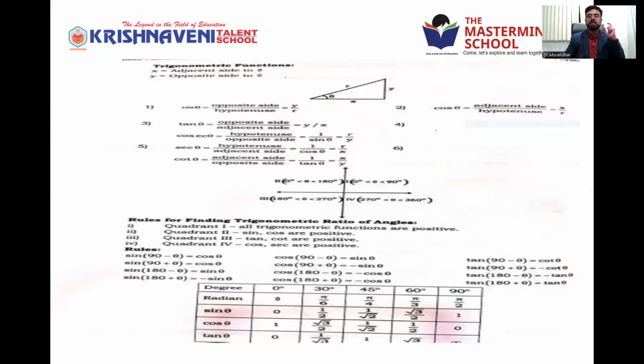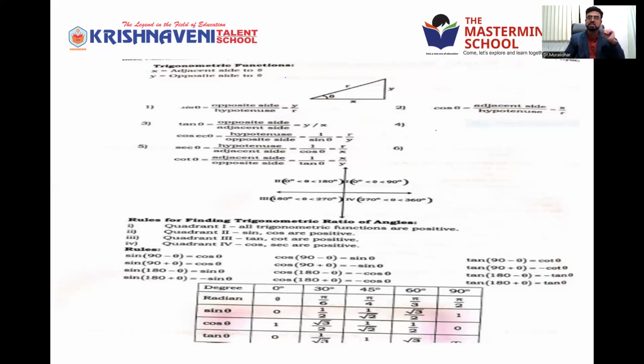First you should understand the 6 trigonometric functions: sin theta, cos theta, tan theta, cosecant theta, secant theta, cot theta, and their formulas written in terms of a right angle triangle. Then we have seen the rules for finding the trigonometric ratio angles. There are angles you can find in a simple way in degrees. What is sine 0 degrees, sine 30 degrees, sine 45 degrees? These values are very important for us in solving physics problems.